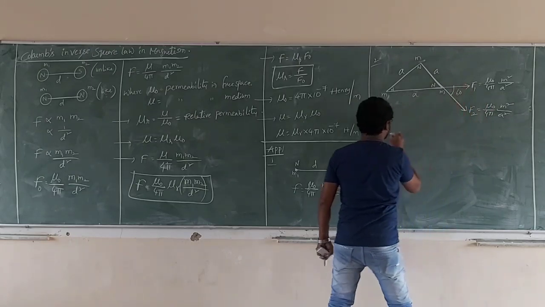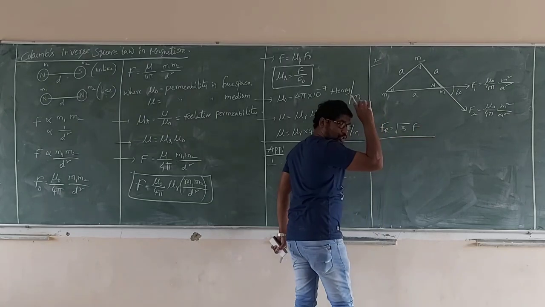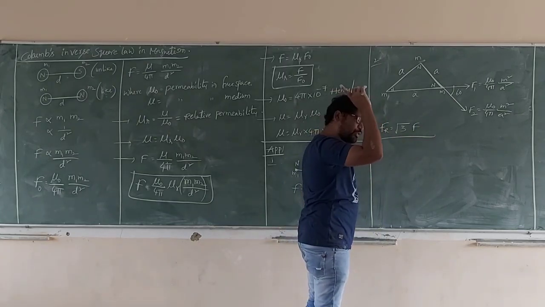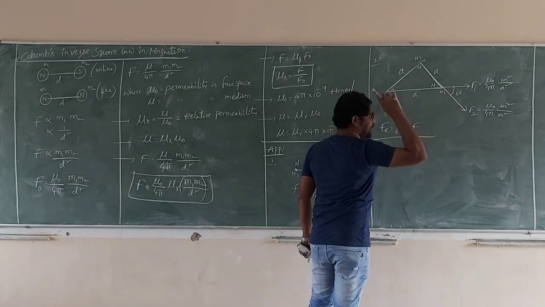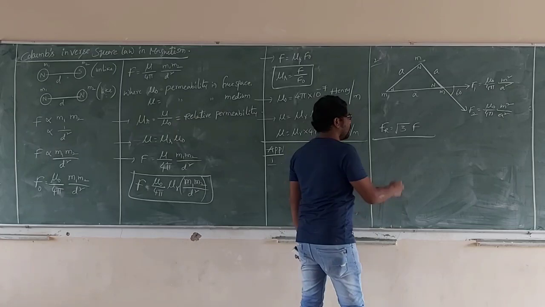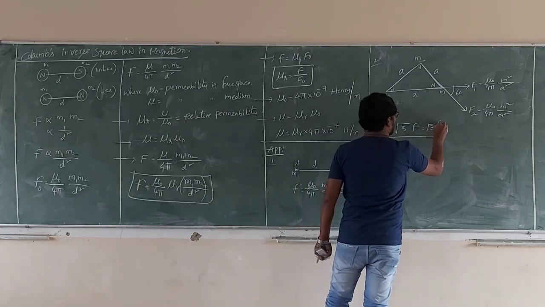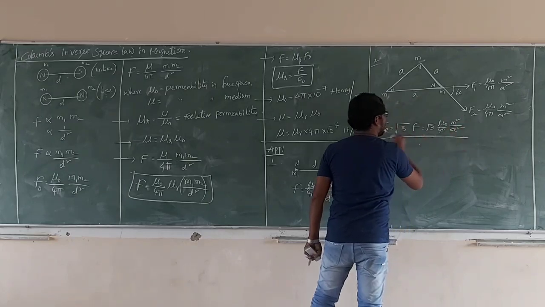This is the angle 60. What is the resultant force? According to the parallelogram of vectors, we already discussed the same concept in electrostatic force for triangle, square, hexagon. Now the resultant is root 3 into mu naught by 4 pi m square by a square.